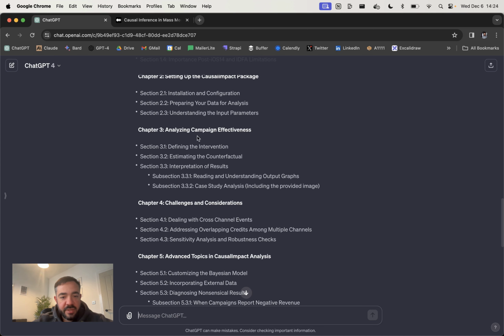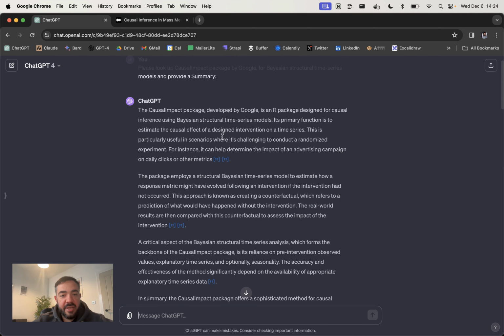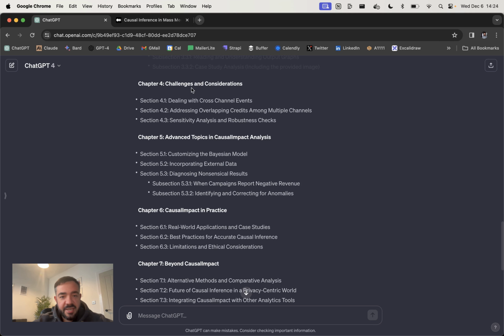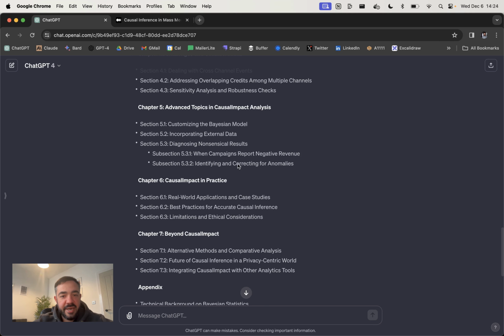And then it's made a pretty good section here. Like it's talking about things like the counterfactual and intervention. These are things that I didn't provide, but the summary did, or its own knowledge did, which is really useful. It also leaves space here for including the provided image, and then adds extra things we might need.